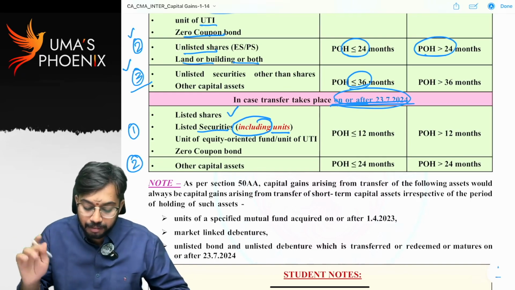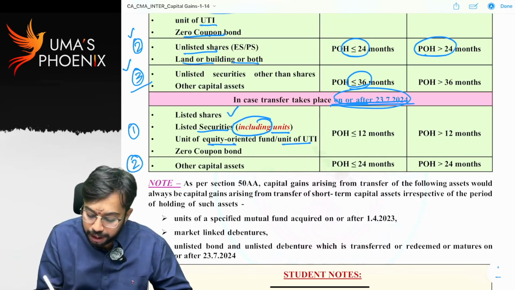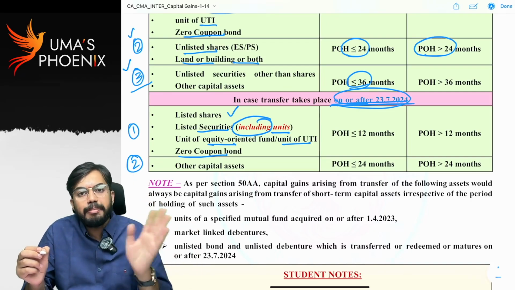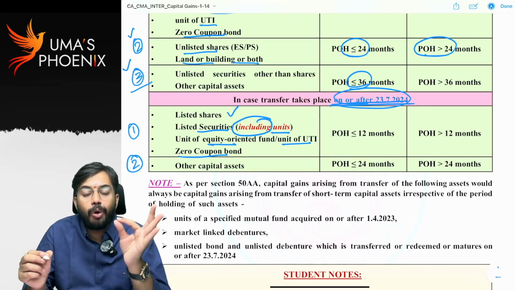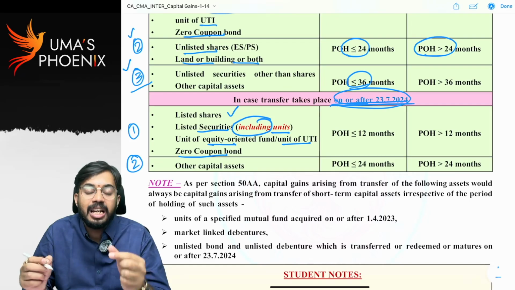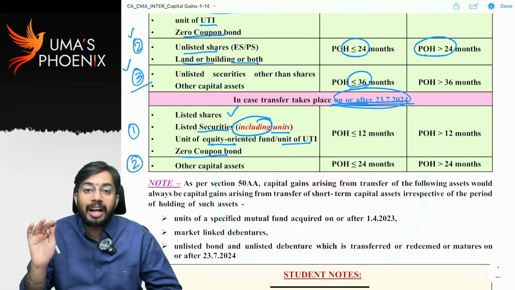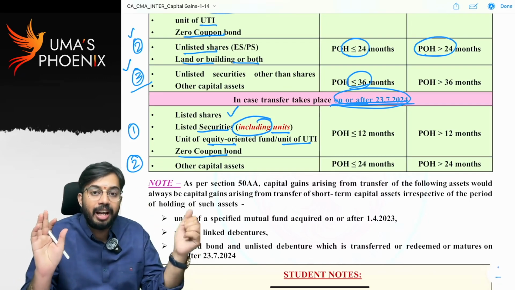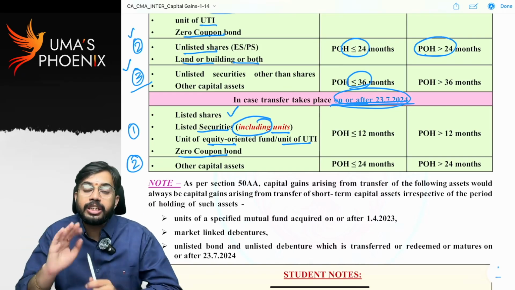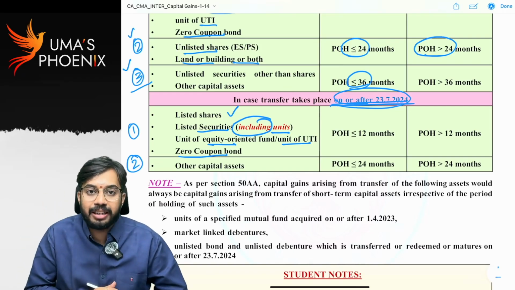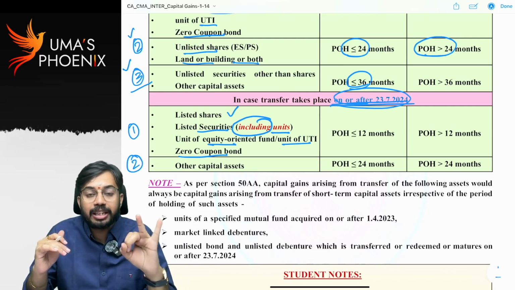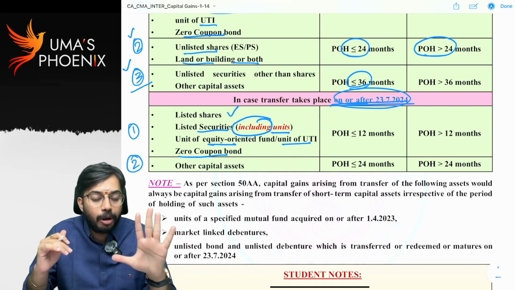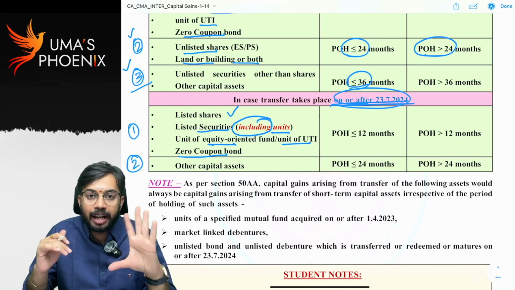Is it clear? Next, units of equity oriented fund, units of UTI, zero coupon bonds. Whatever was in category 1 before 23rd July is there, the same category 1 after 23rd July also. The only amendment, the only change, is that listed units are also included in category 1. Previously listed units were not covered under category 1, they were covered under category 3. On or after 23rd July 2024, listed units are also covered under category 1. Is it clear? So listed shares, listed securities including units, units of equity oriented mutual fund, units of UTI, zero coupon bonds. These 5 capital assets are all classified under category 1.